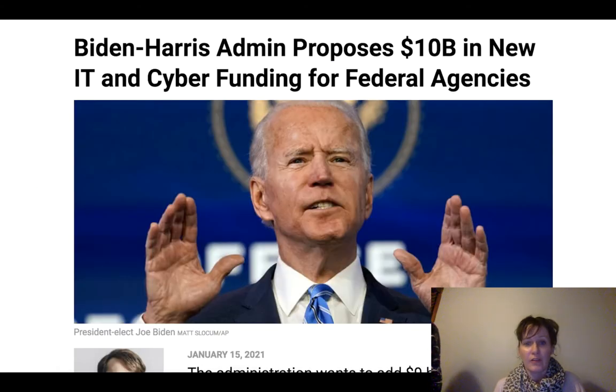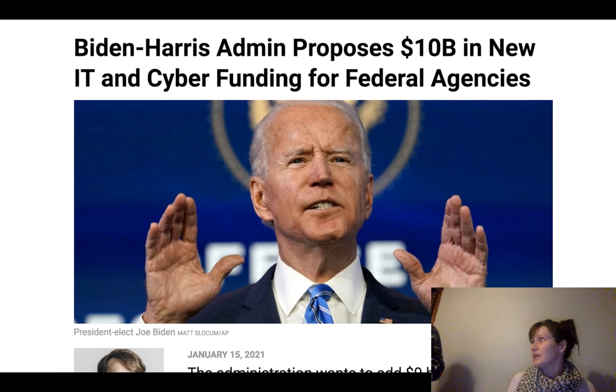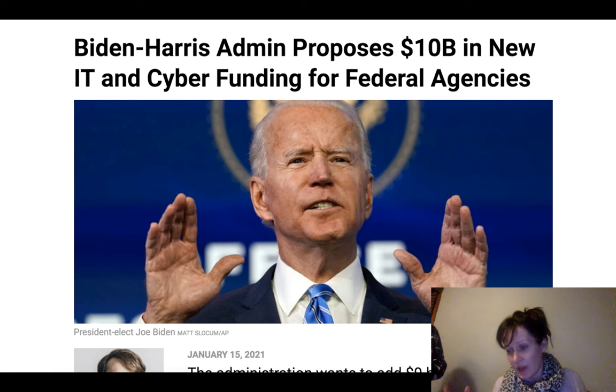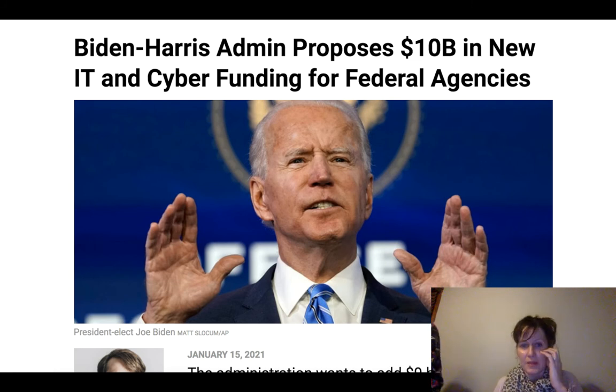You also have the proposals coming from the executive branch. So here you have the Biden-Harris administration proposing $10 billion in new IT and cyber funding for federal agencies. That's a lot of money, right? These agencies need to have good money when it comes to cyber things, so that, I mean, look what's happened with Russia and all that kind of stuff. So it is common that the executive tries to influence money that is spent or not spent in these agencies.